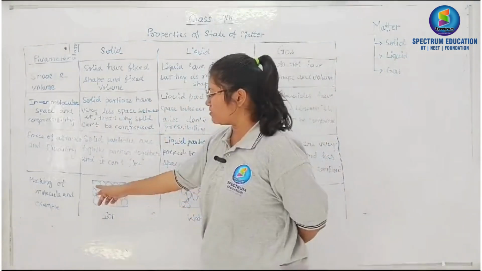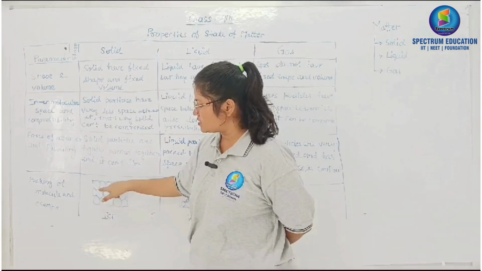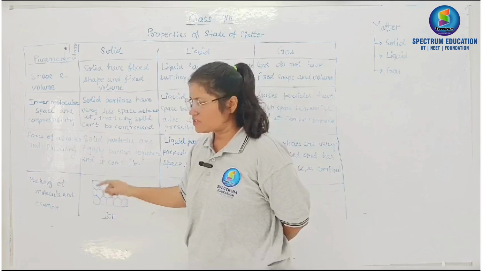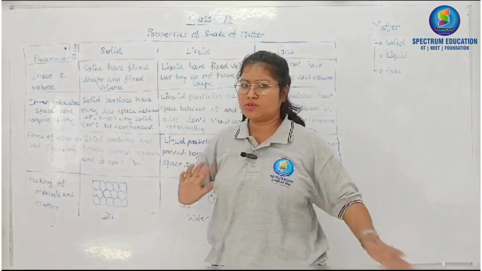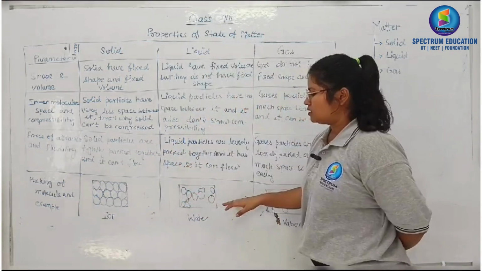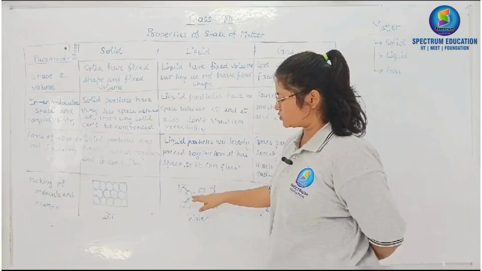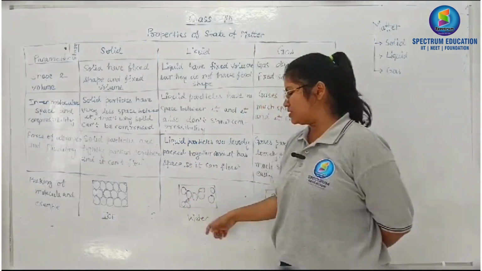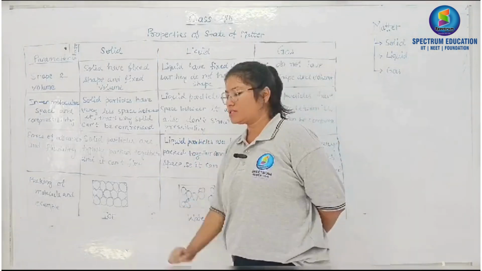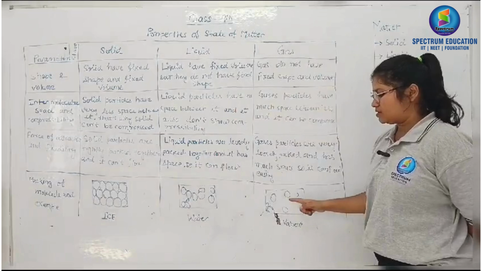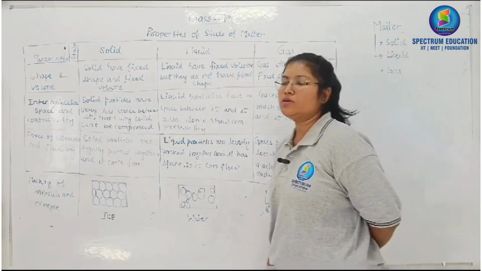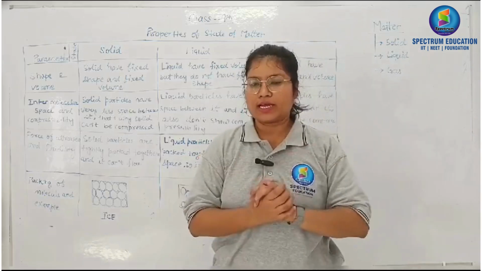See here, the packing of the molecules. I was talking about the space. This is the space you can see in the middle between the two molecules. It's a very small amount. That's why they are not able to compress. You see, those are the liquids, and they have some more space in between, so they can slightly compress. An example is water. An example of solid is ice. Here, this is vapor. The particles are very far away from each other, so that's why they are able to compress easily to fill the gap.